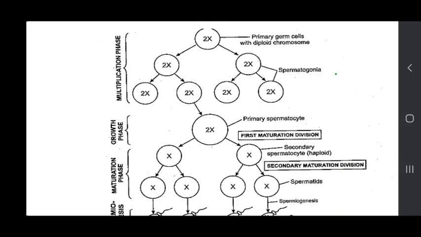These spermatogonia again undergo mitosis to form two cells, which are also named spermatogonia, and these are of type A and type B spermatogonia.